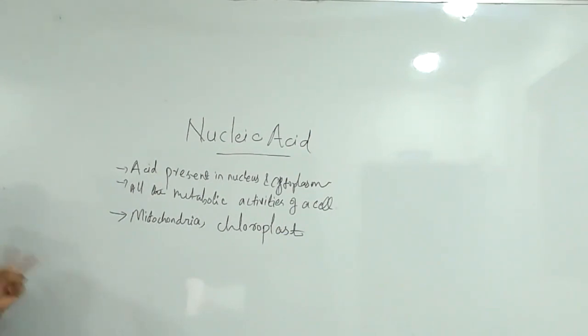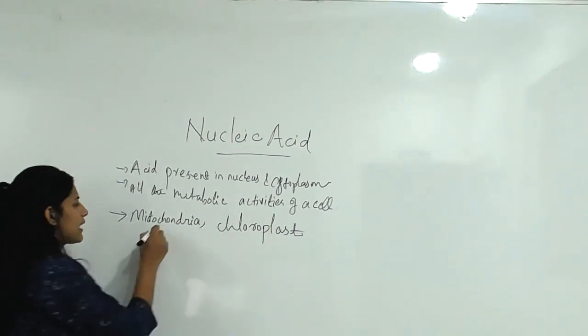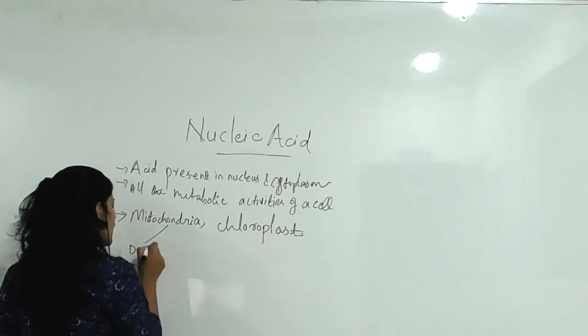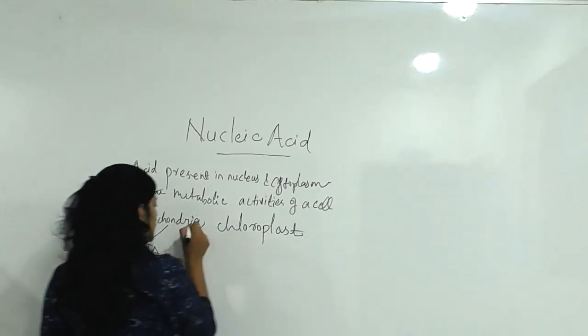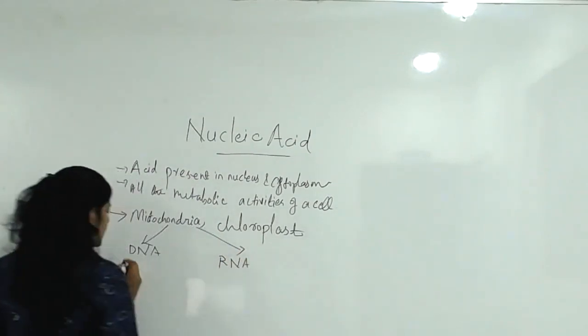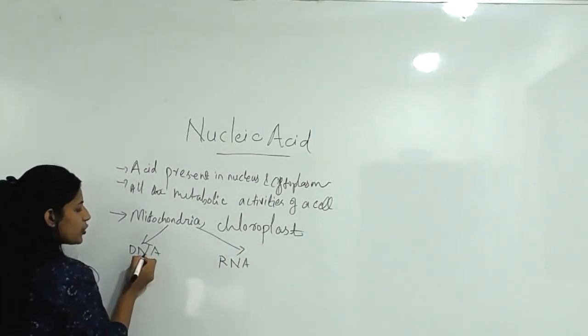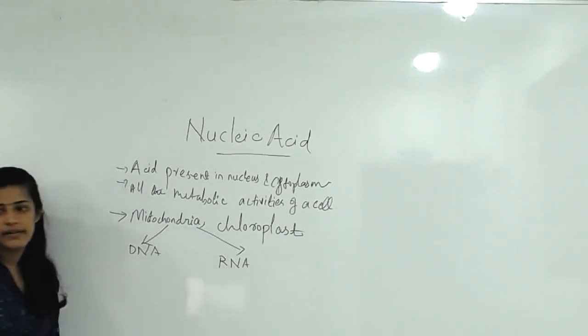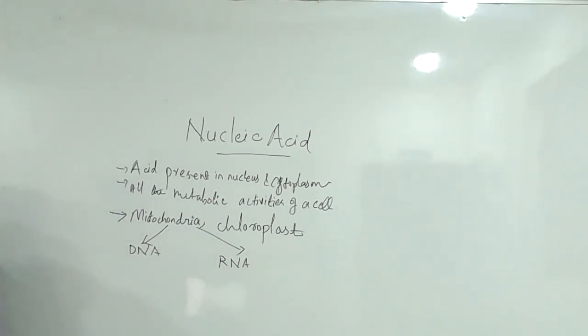These are classified into two types. First one is DNA and the second one is RNA. What are they? Deoxyribonucleic acid and ribonucleic acid. These are the full forms.